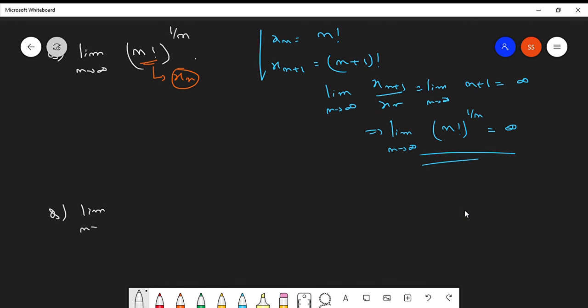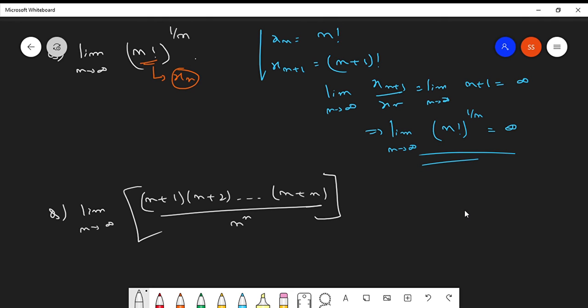Let's say when n tends to infinity, n plus 1 into n plus 2 and so on till you have n plus n, divided by n to the power n, whole to the power 1 over n. So here this will be your xn, right? Here this will be your xn.